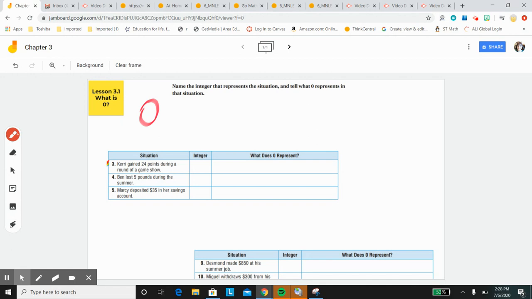Zero is not anything positive. Zero is nothing negative. Okay. So if I have 0 candy bars, I have none. Okay. If I have 1 candy bar, then I have a positive. If I owe somebody a candy bar, I have a negative.